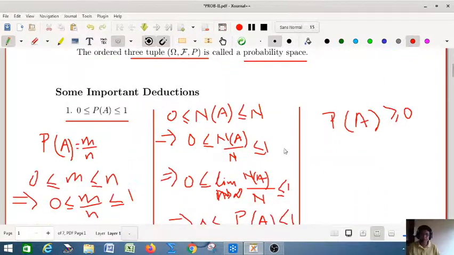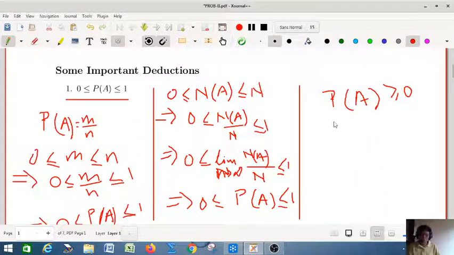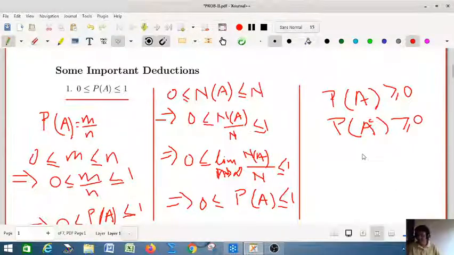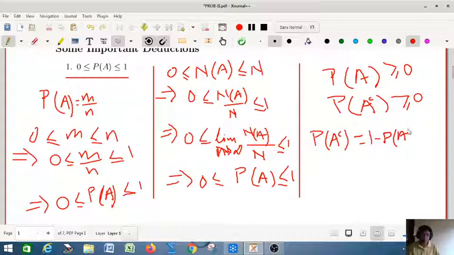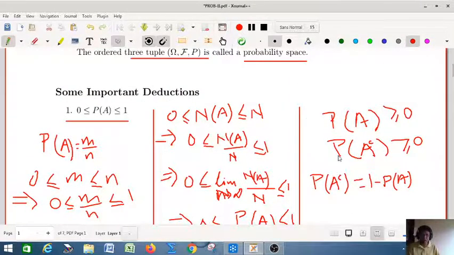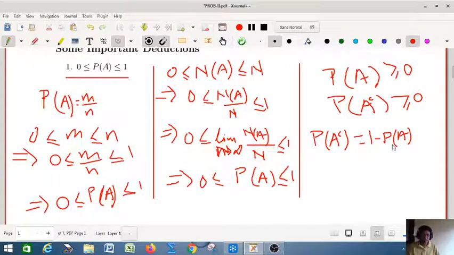Also the probability of the complementary event is greater than or equal to 0, and we can write the probability of the complementary event equals 1 minus probability of A. That we can also prove by axiomatic deduction; you can try that. So this is also greater than or equal to 0. From this we can say probability of A is less than or equal to 1.